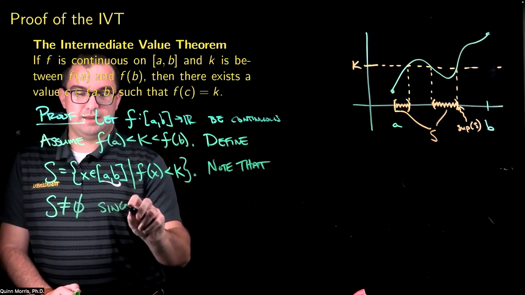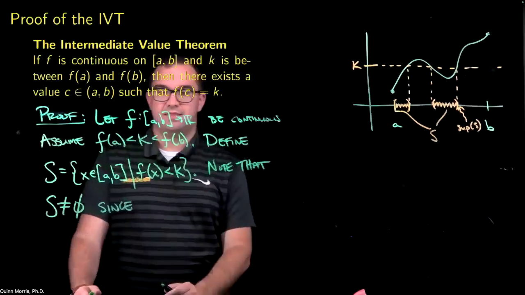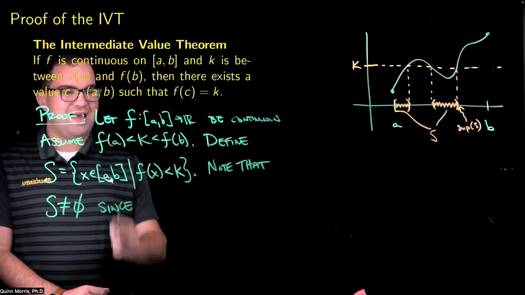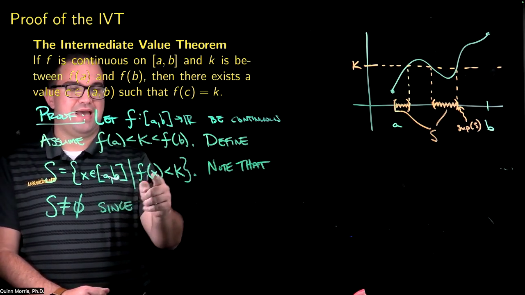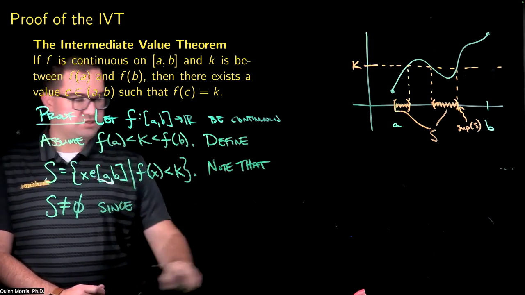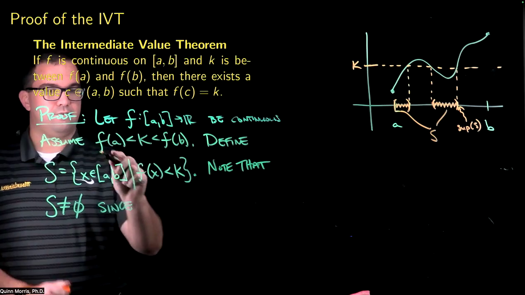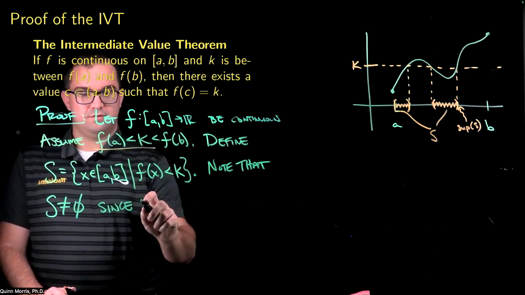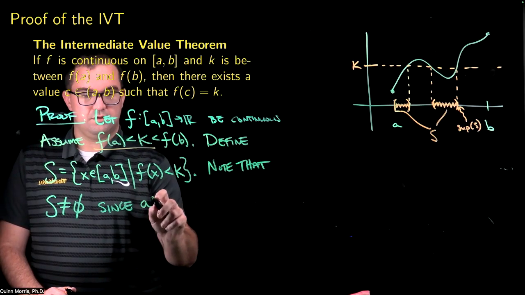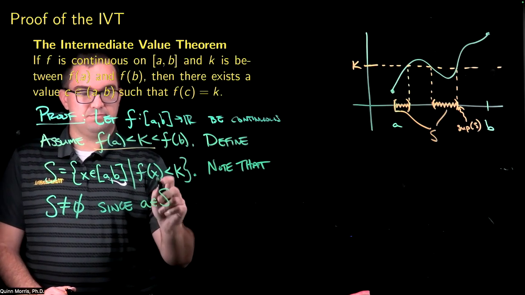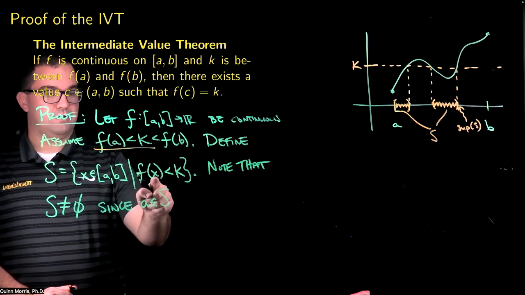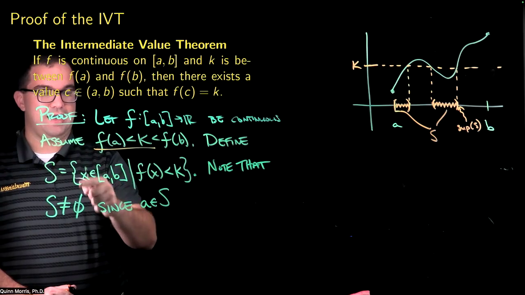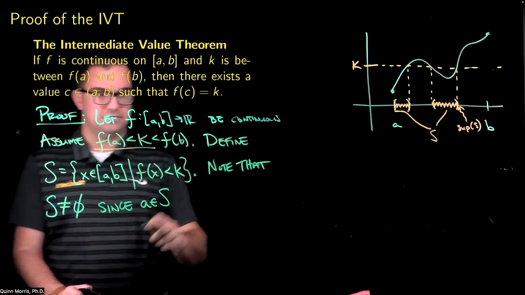Now, to show it's not empty, I just need to show there's something in there. Well, what's something that has to be in here? Well, A has to be in here, right? Because I'm assuming up here that f of A is less than K. So A must be in my set S, right? A is a thing such that f of A is less than K, right? So A has to be in my set S.